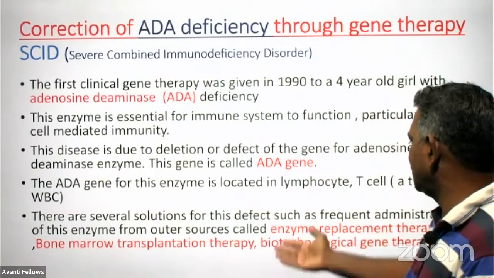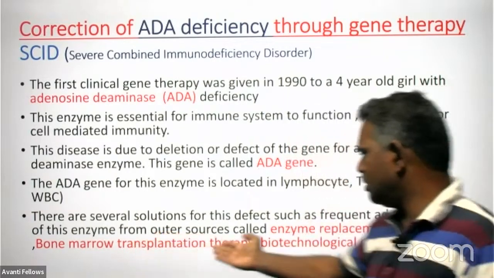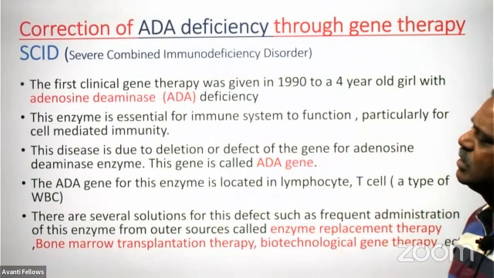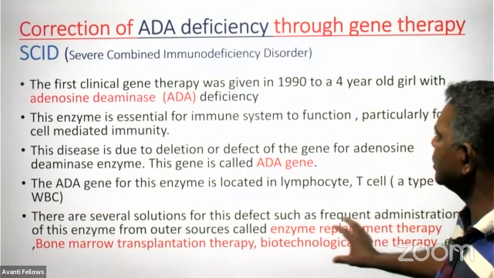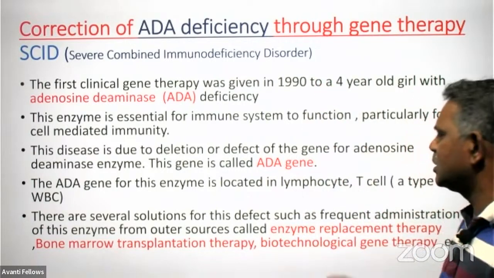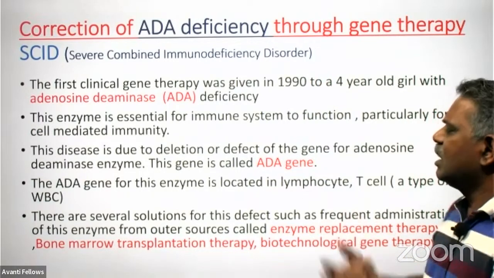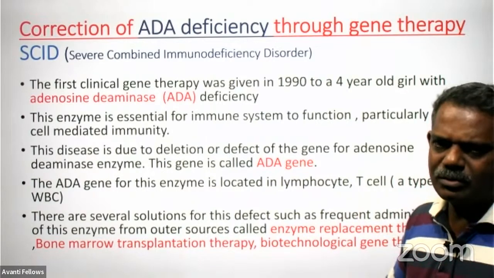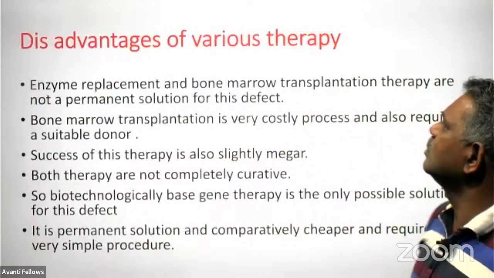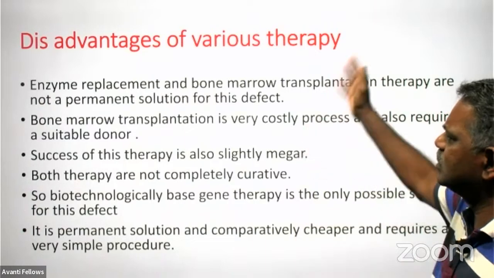As I told you, enzyme replacement therapy is one method. Bone marrow transplantation is another method, and biotechnological gene therapy is also another method. But the best method to cure this disease is biotechnological gene therapy, because it is easy to do, has no side effects, and is not very expensive. Let us see how to do this. These are the disadvantages of various therapies; you just go through them.